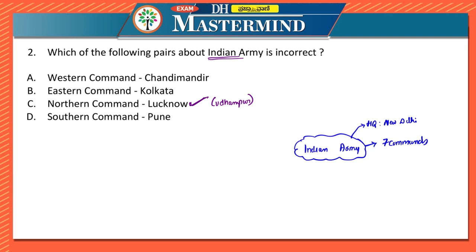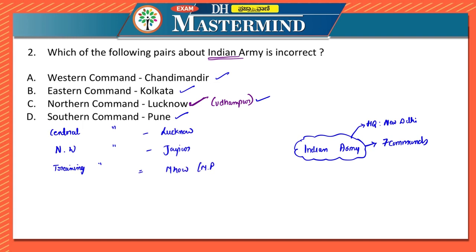The Western Command is in Chandimandir, and the Eastern Command is in Kolkata. Northern Command is in Udhampur in Kashmir. Southern Command is in Pune, which is in Maharashtra. Central Command is in Lucknow. Northern Command is not in Lucknow. And after this, you have Northwest Command, which is in Jaipur. And then you have Training Command in Mhow in Madhya Pradesh.